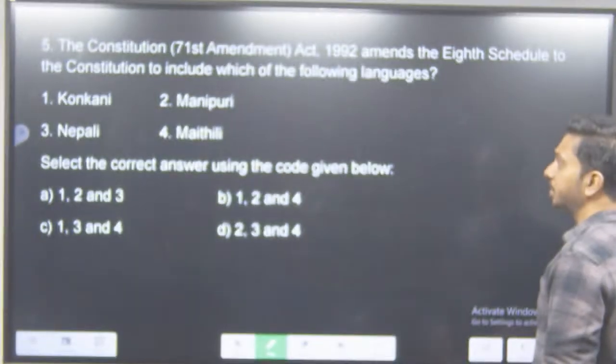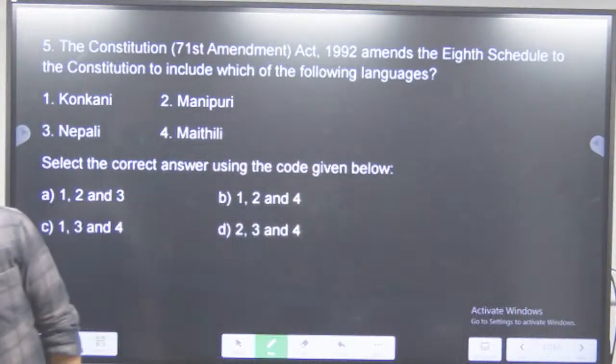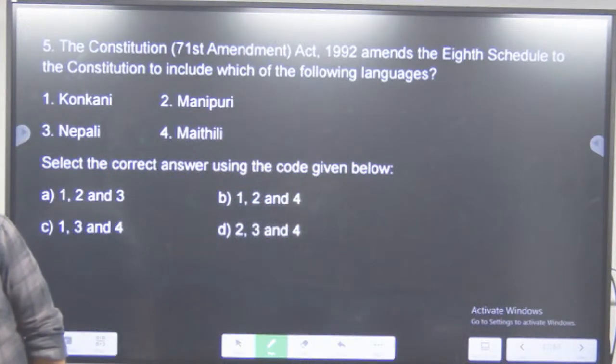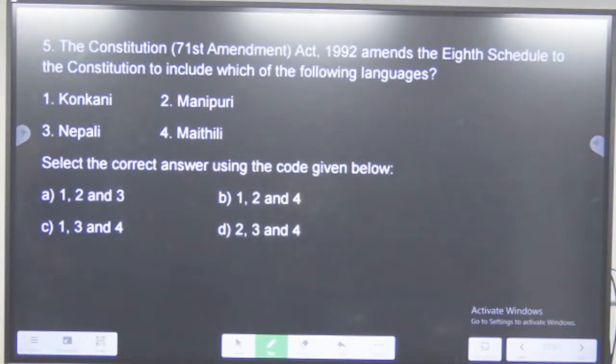Then next question, the Constitution. 71st Constitution Amendment Act. What does the 71st Constitution Amendment Act say? It amends the 8th schedule to the Constitution to include which of the following languages? Which language has been included in it? That is the whole point here.